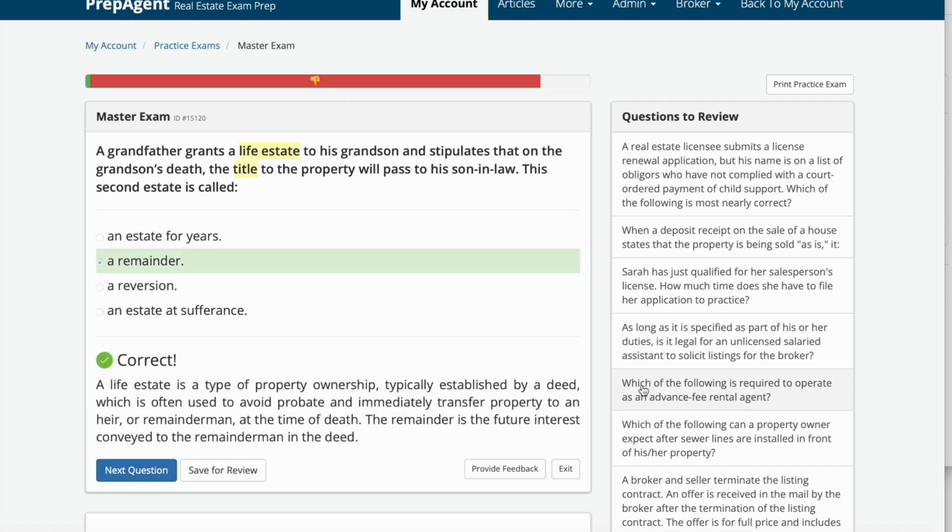A life estate is a type of property ownership typically established by a deed, which is often used to avoid probate and immediately transfer property to an heir or remainderman at the time of death. The remainder is the future interest conveyed to the remainderman in the deed.